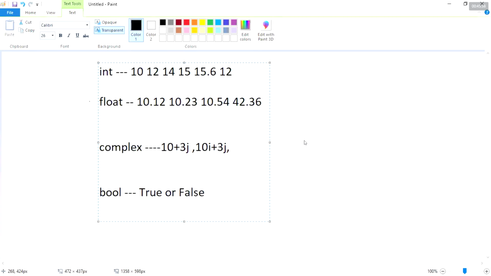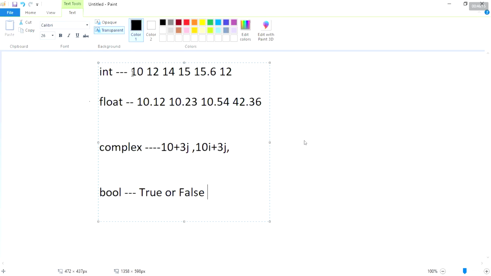Should the false be written all in small letters, or with the first letter capital? In the last class, I clearly specified that the first letter must be a capital letter for Boolean operations. It may be True, or it may be False also.